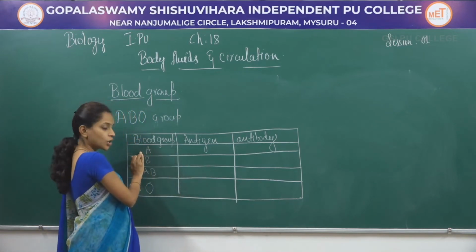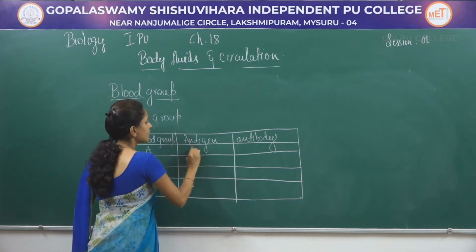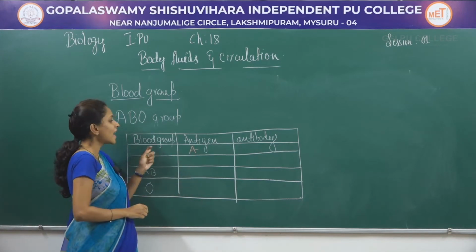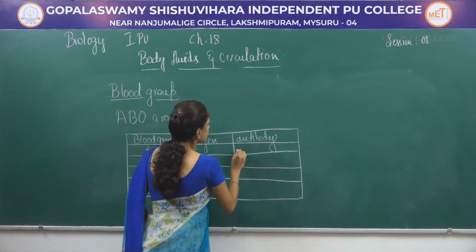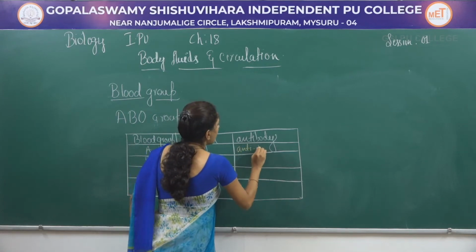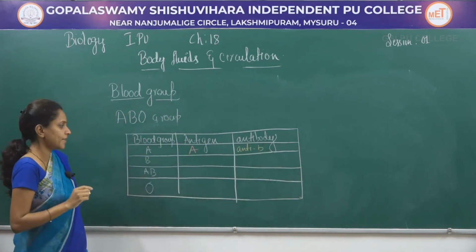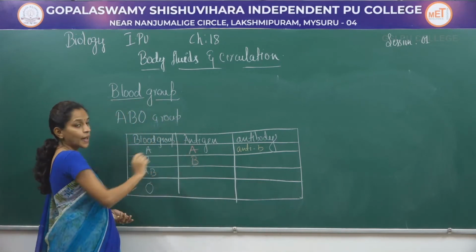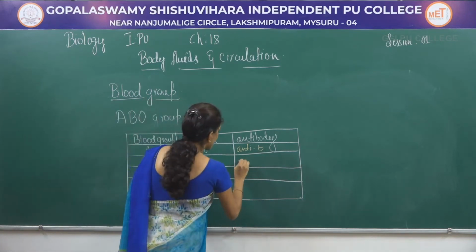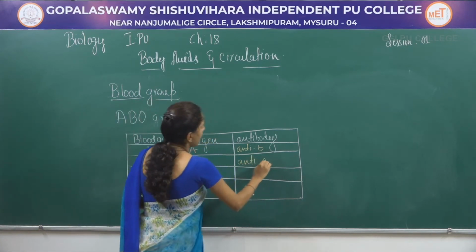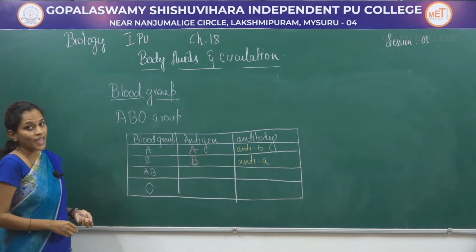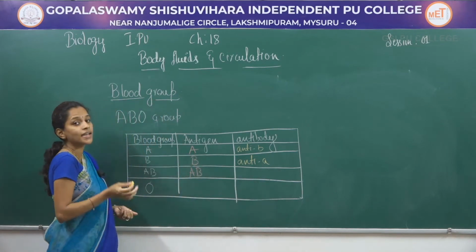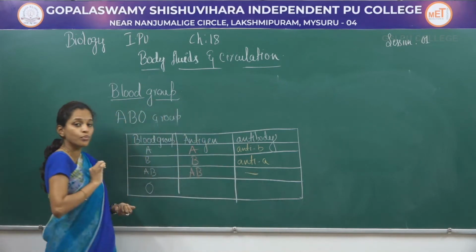So in blood group A, the antigen A is present, which I will represent in capital A, whereas the antibody present here is anti-B, which I will represent in small letters. When it comes to B blood group, the antigen present is B and the antibody present is anti-A. In AB blood group, the antigens present are A and B and there is no antibody.